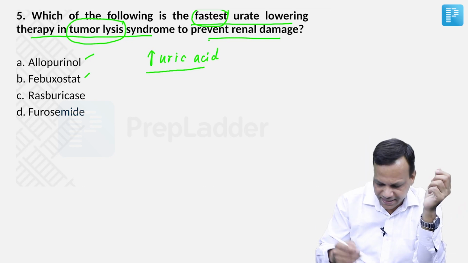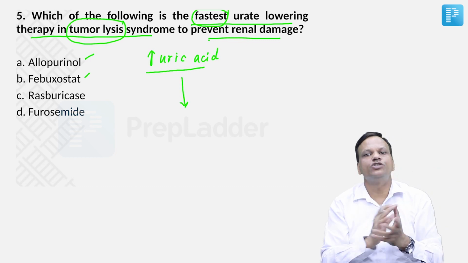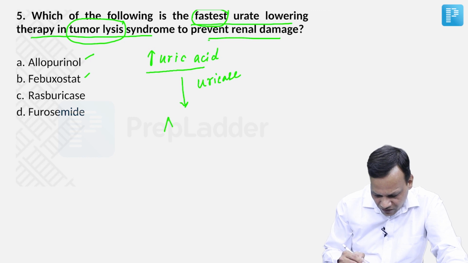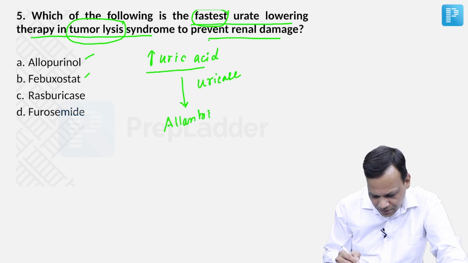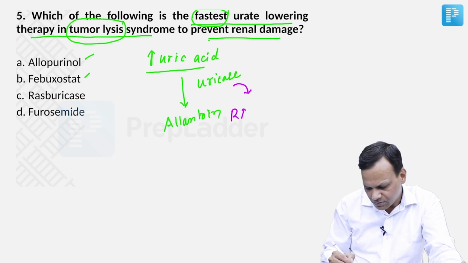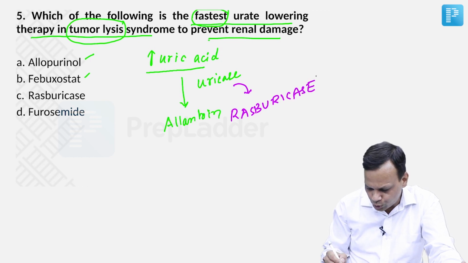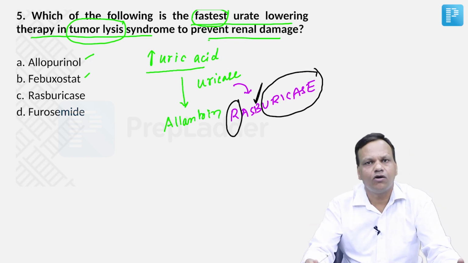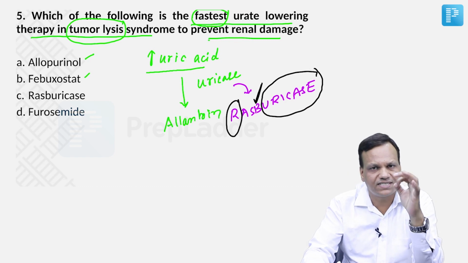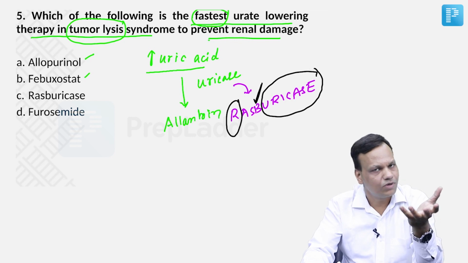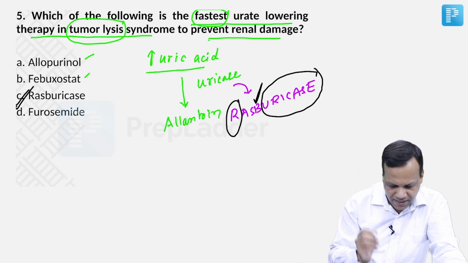So the fastest acting drug is that which will help in metabolism of this uric acid, and this is done by an enzyme called uricase, which will convert the uric acid into allantoin. So this will be the fastest acting drug, and the recombinant uricase enzyme is rasburicase. Rasburicase, as the name tells, is a uricase enzyme obtained from birds made by recombinant DNA technology. So this is the fastest acting urate lowering agent, particularly used in tumor lysis syndrome. Okay, so the answer is rasburicase.